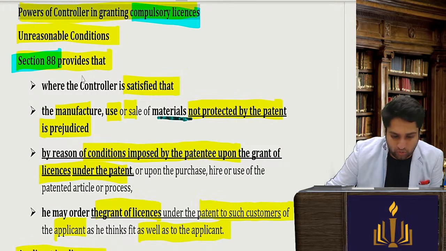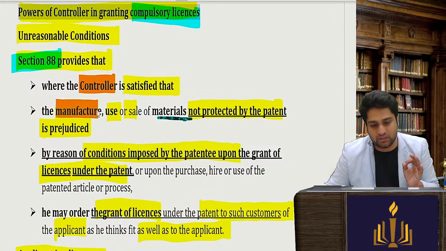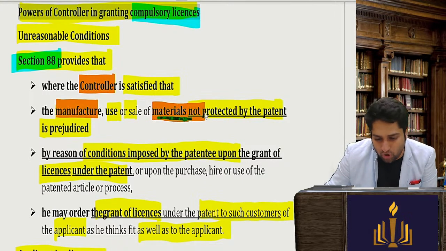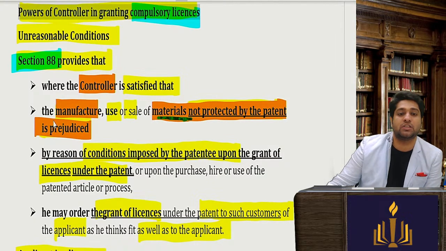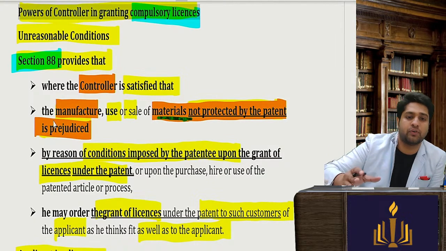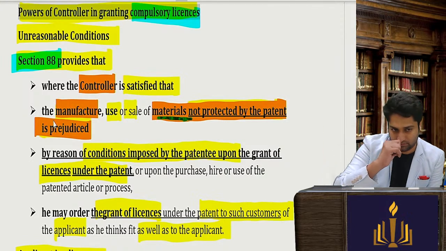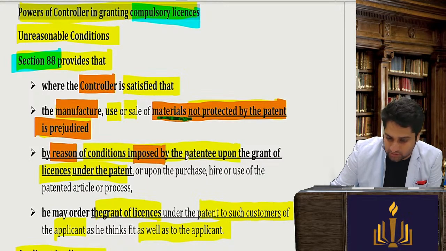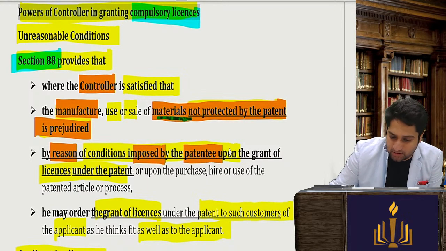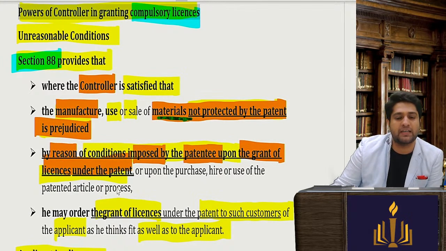Where the controller is satisfied that the manufacture of materials not protected by the patent is prejudiced. Prejudice means affected. So the manufacture of a material which is not protected by patent is being affected by reasons of conditions imposed. Why? Because there are some conditions imposed by the patentee upon the grant of license under the patent or the patented article.